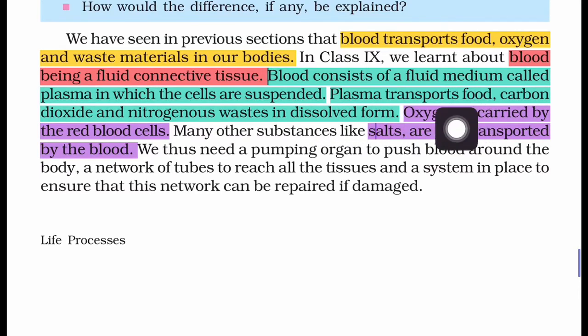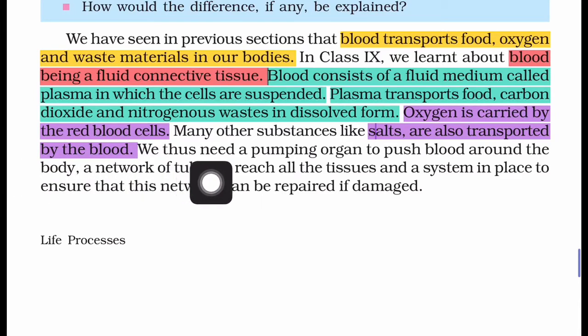Plasma transports food, carbon dioxide and nitrogenous waste in dissolved form. Being a liquid material, plasma can transport all the materials produced in our body in the dissolved form. Oxygen is carried by the red blood cells. Many other substances like salts are also transported by the blood.